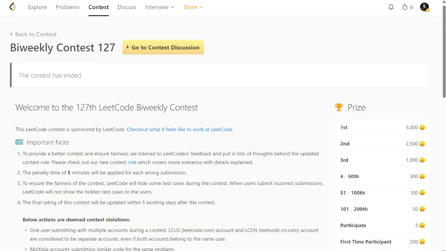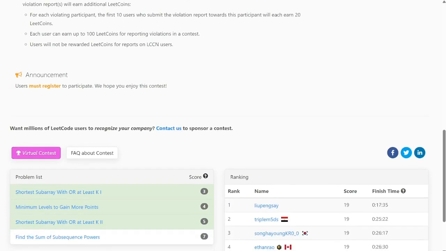Today we're going to talk about problem 4 of biweekly contest 127, and that is find the sum of subsequence powers. First of all, I just want to say that the quality of LeetCode problems has really gone up a lot recently. I think since they hired a new content creator, the questions are really good, really challenging, but not kind of tricky; they actually challenge the technical knowledge and understanding of the candidate so that they have to use them efficiently to find the solution.